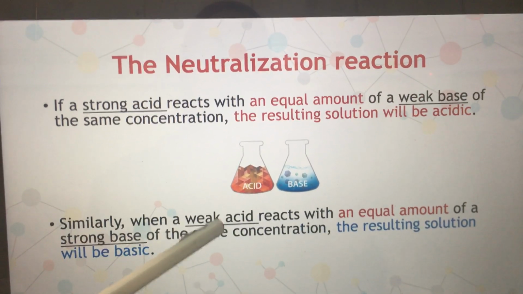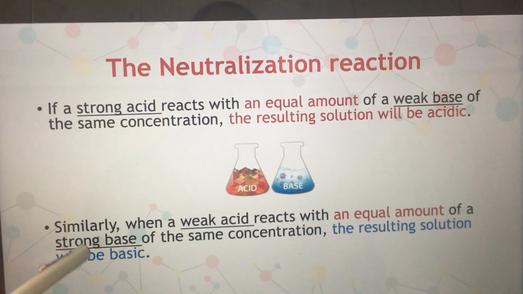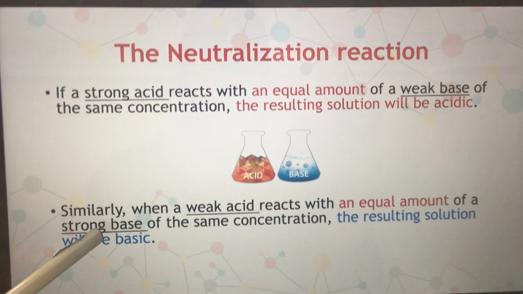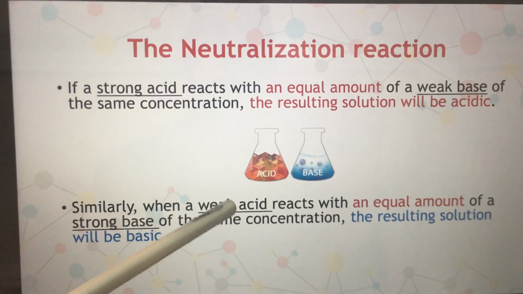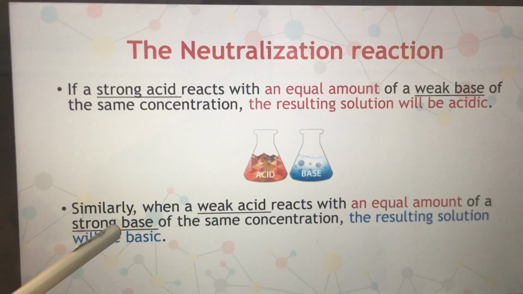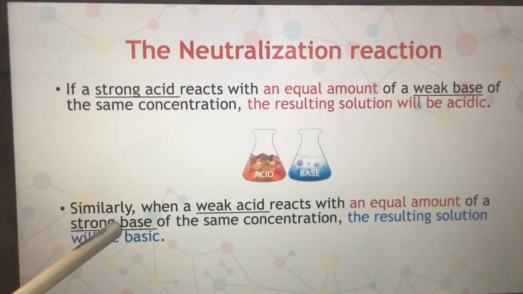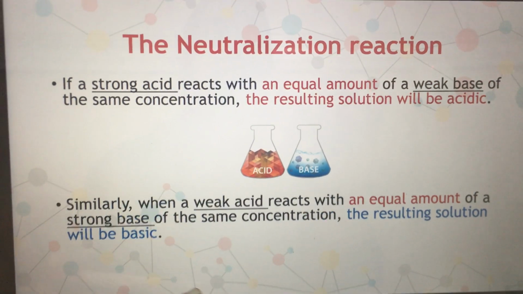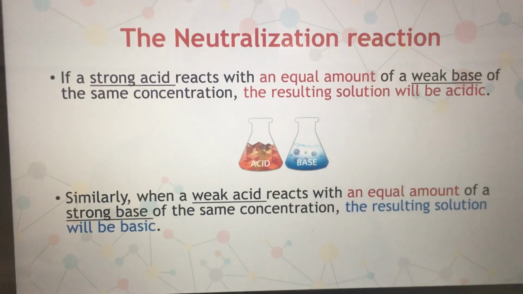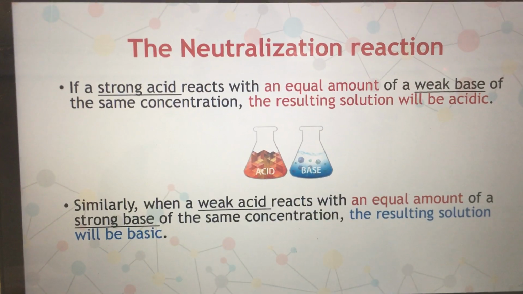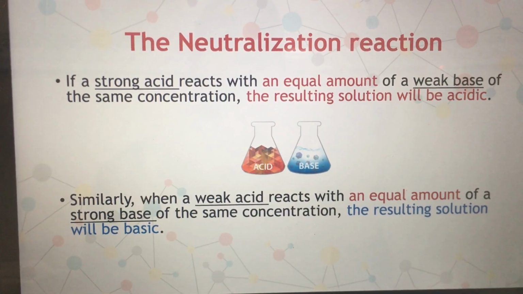Few hydronium ions and a lot of hydroxide ions, because this is a strong base. So these few hydronium ions will react with some of the hydroxide ions, and there are extra hydroxide ions. These extra hydroxide ions will make the resulting solution basic.